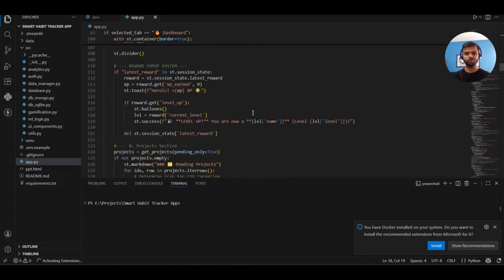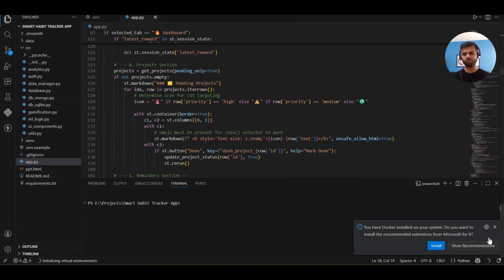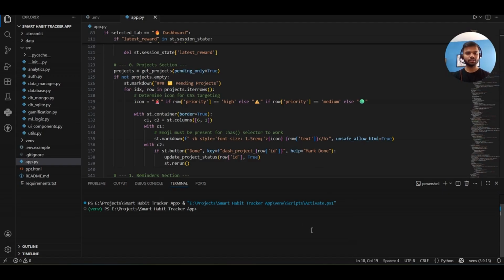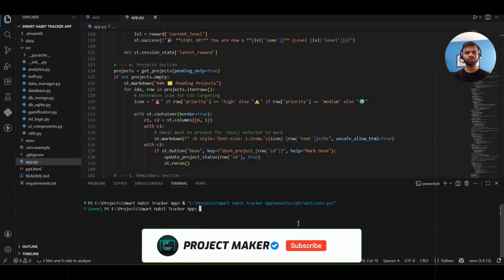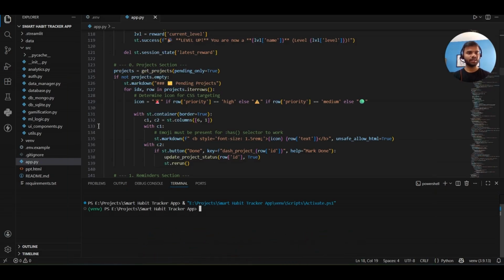The source code is too big, so I will not waste my time explaining it line by line or step by step. It's easy to understand, and in most places I have added comments, so this will really help you. I have created a separate file for everything: a separate file for analytics, for authentication, to manage data, database, Mongo, SQLite, the gamification system, and everything else.